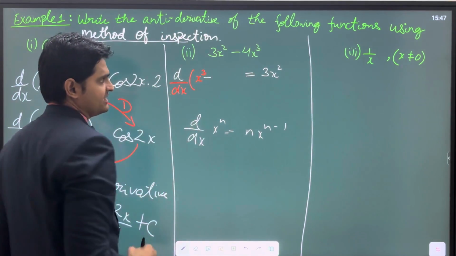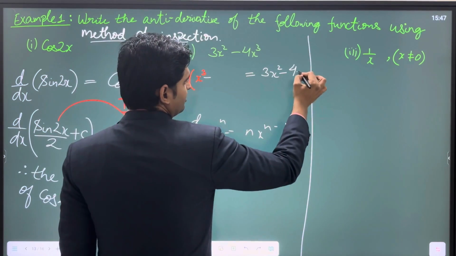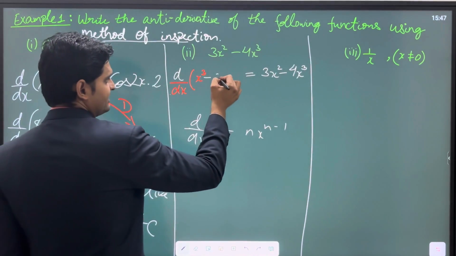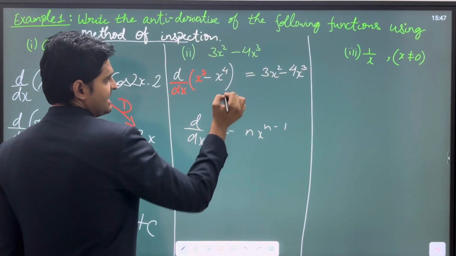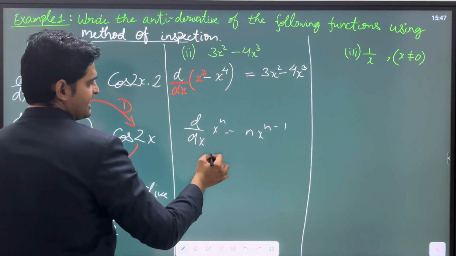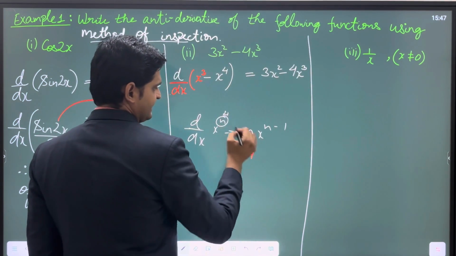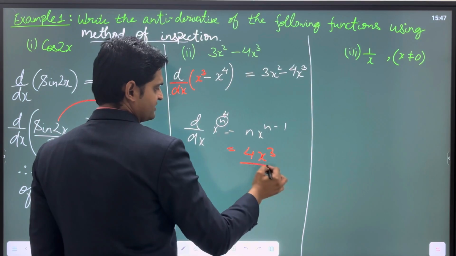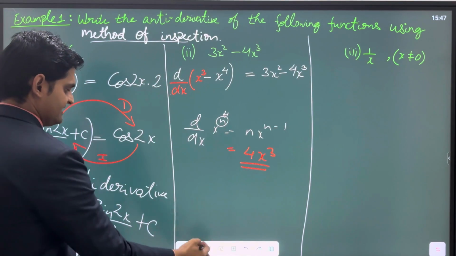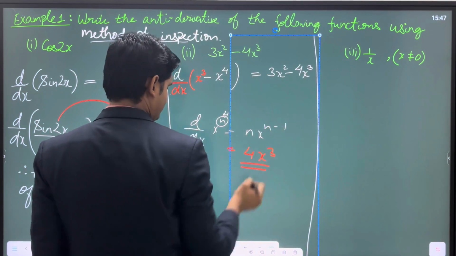All right. So let's proceed further. Then you have to think, okay, differentiating which function will give me 4x cube? Then you understand, okay, let me try with x to the power 4. So x to the power 4, if in place of n you write 4, will be written as 4 because n is 4, x to the power 4 minus 1, that is 3. Then you say yes, I got it, x to the power 4 after differentiating will give me 4x cube, right? And then since these are indefinite integrals, let's write c as well.